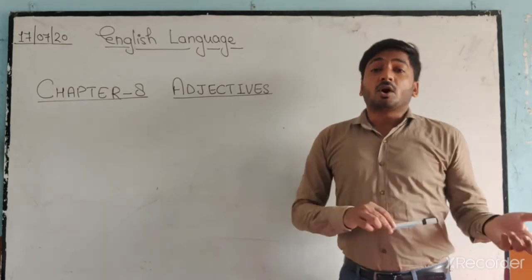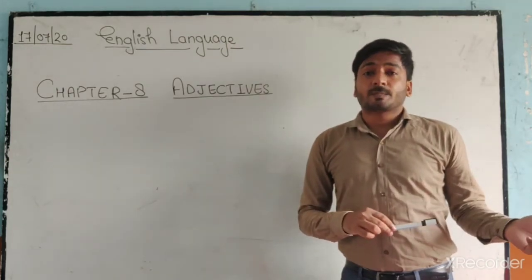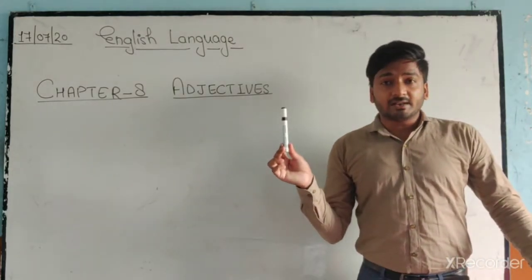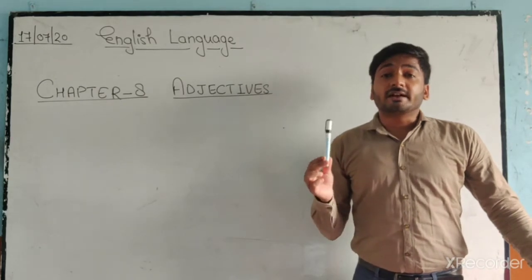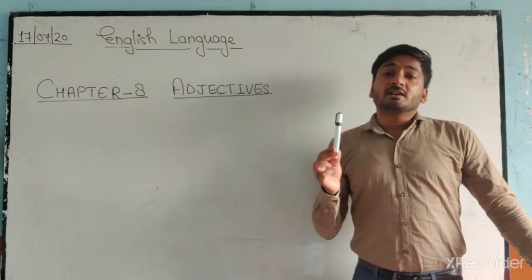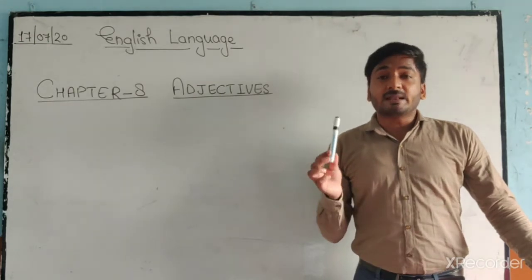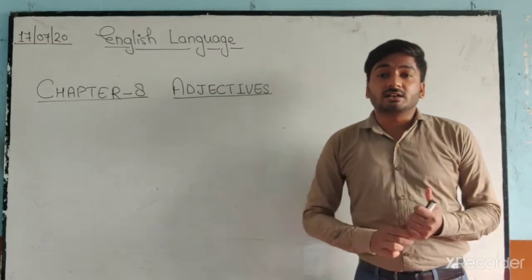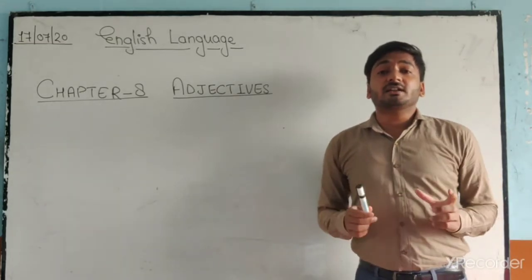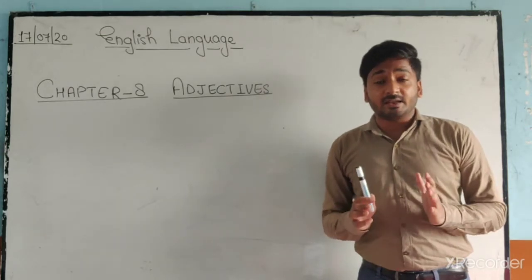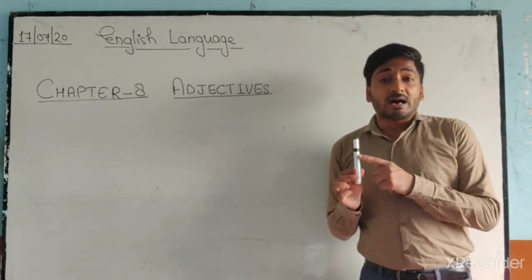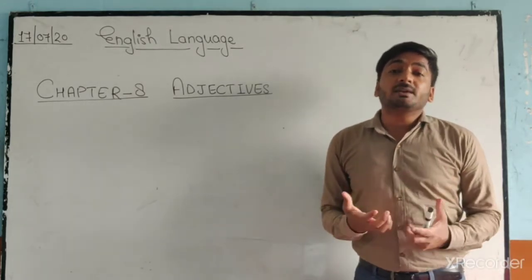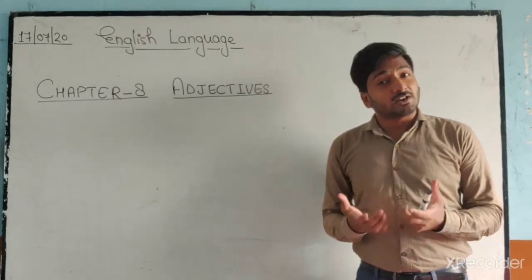And what color the chair has. The marker is black and white in color, and the chair was red in color. So the red color is describing the chair, and black and white color is describing the marker. So these colors and number, what are these all? These words are describing these nouns, marker and chair. That means describing words are called adjectives.